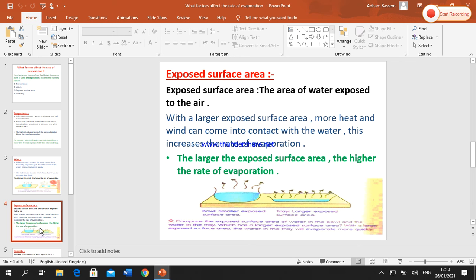We have an example on the screen in front of you, a bowl with a small exposed surface area, and a tray with a larger exposed surface area, okay? Compare the exposed surface area of water in the bowl and the water in the tray. Which has a larger exposed surface area? Of course, the tray, okay? So this surface area is exposed to more heat and more wind, so it evaporates more quickly.